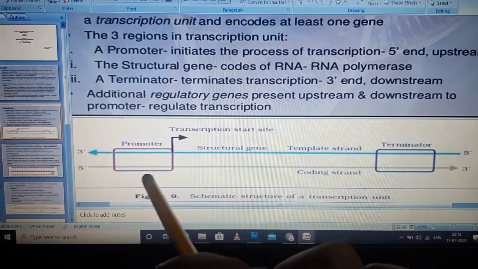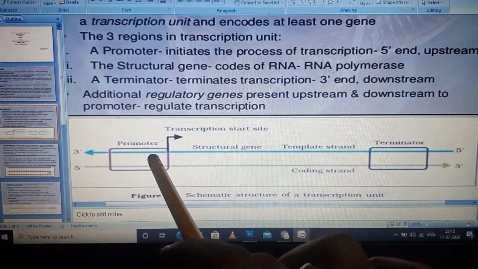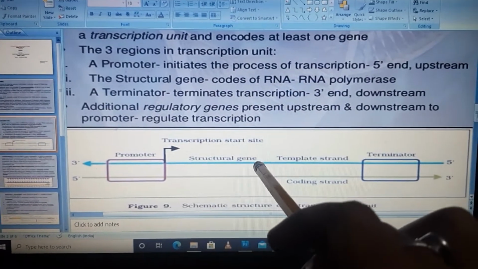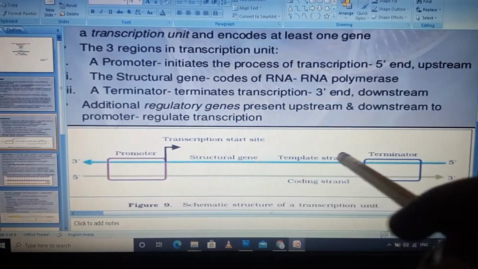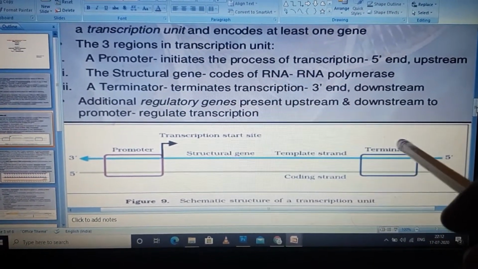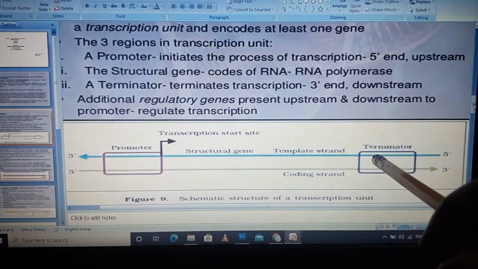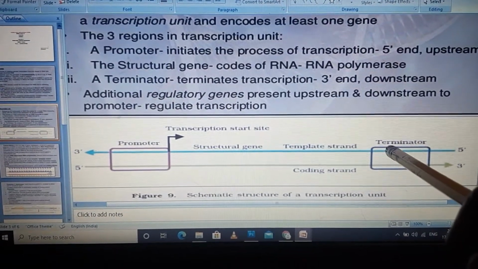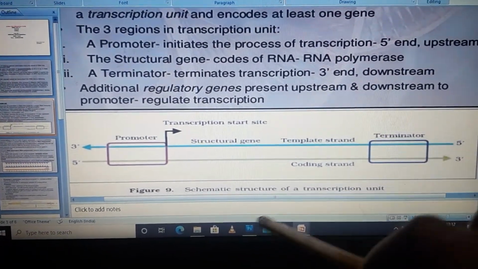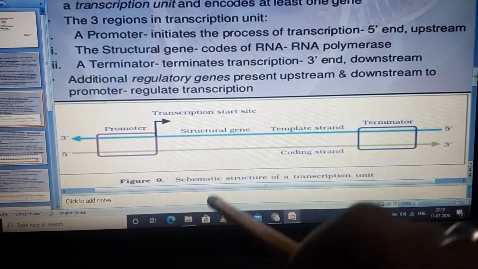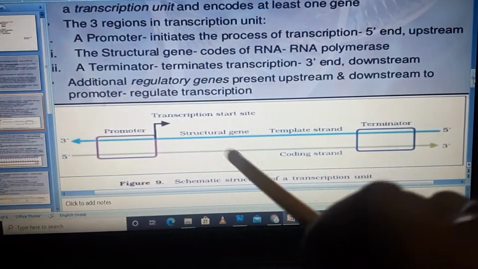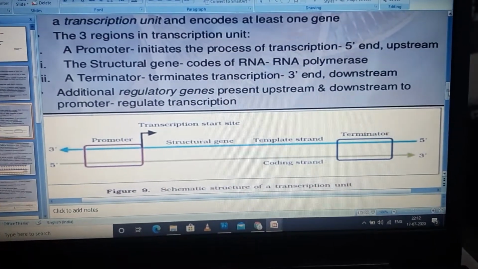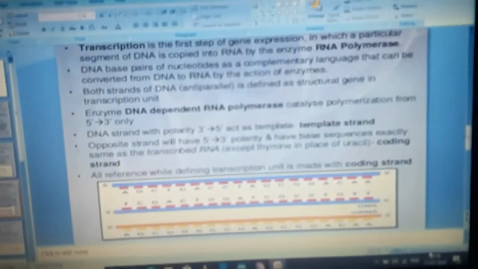The template strand has the structural gene in it, and before the structural gene we have a promoter region where the RNA polymerase binds and starts the transcription. After the transcription is done over the template strand, we have a terminator region where the rho factor comes and binds, and the produced RNA strand is detached from here. So this is the transcription unit.